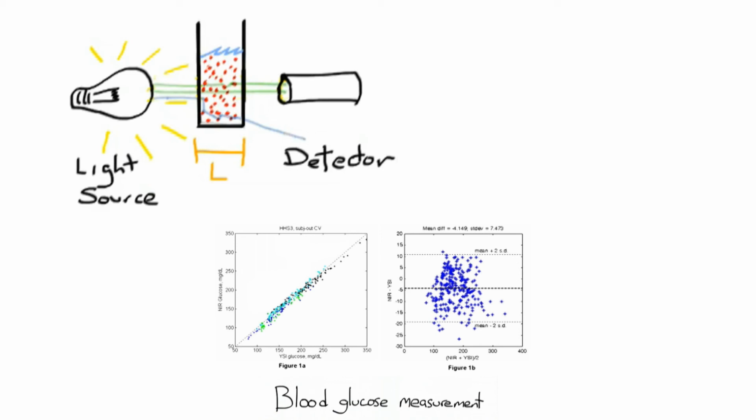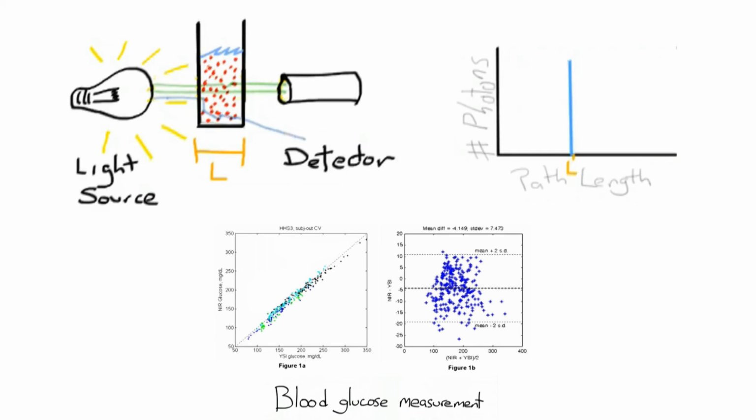Let's take a look at the different path lengths the photon could travel. A path length histogram is a graphical representation of the number of photons that travel a given distance through the sample. If we examine the path length histogram for the sampling of blood, we see that all photons have traveled at least L distance, while some have traveled a bit further due to scattering events. But the overall variance in our path length histogram is quite small, and this small variance adequately satisfies the requirement of constant path length for Beer's law.